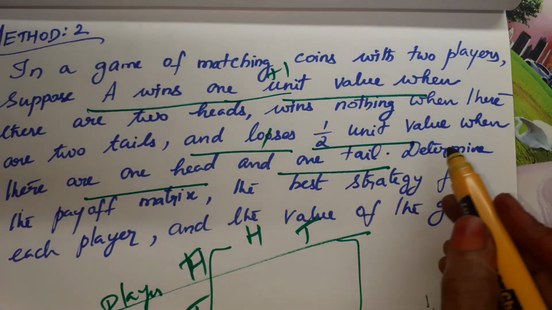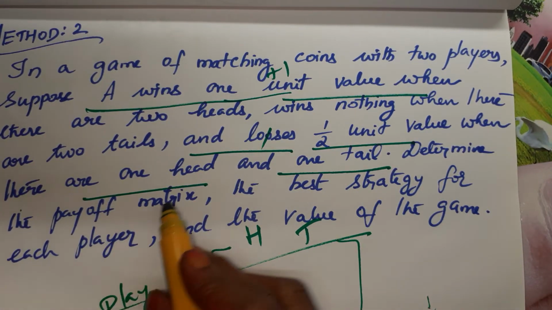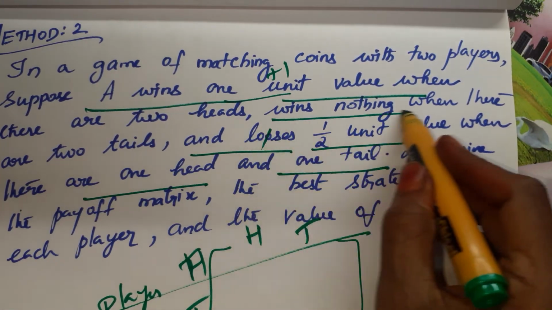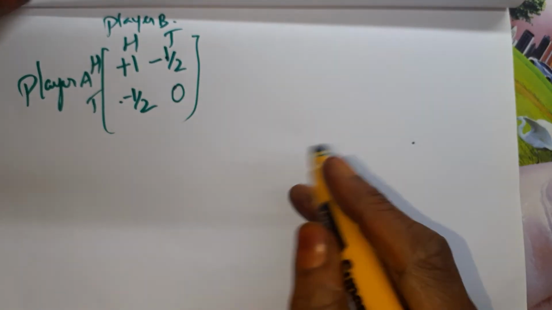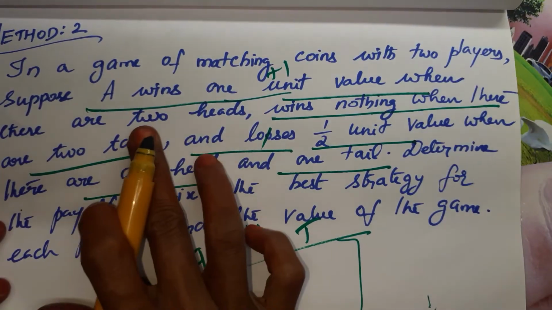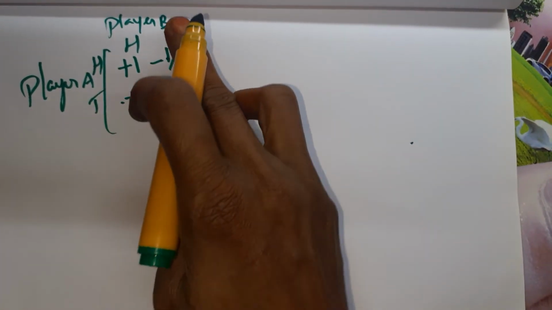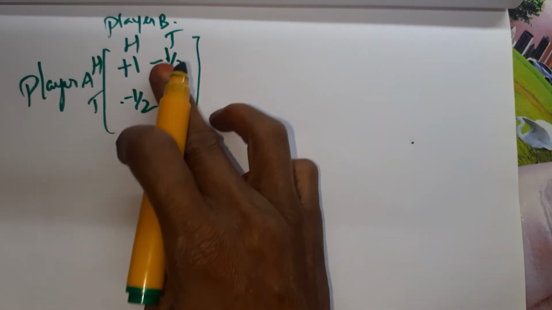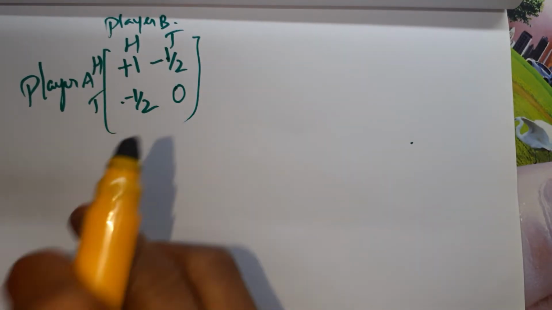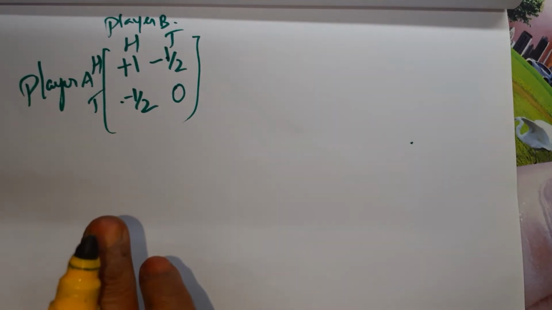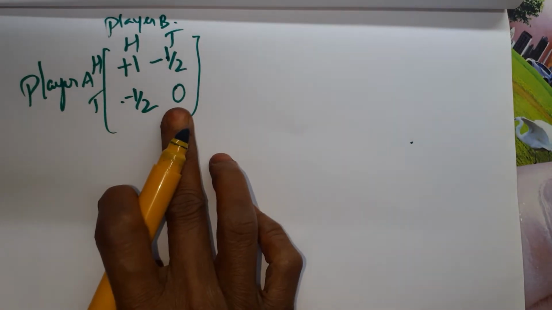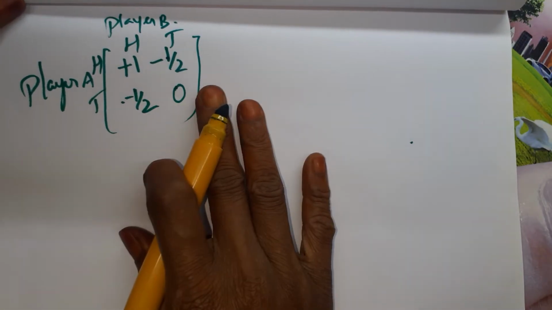And wins nothing when there are 2 tails. 2 tails means here, wins nothing means it is 0. See the condition. A wins 1 unit when there are 2 heads, so head plus 1. One head, one tail means he loses 1 by 2. So in these two places, minus 1 by 2. Since we are focusing on player A, this is the payoff matrix for player A, with plus and minus, and he gets nothing if both are tails. So we have taken the payoff matrix.